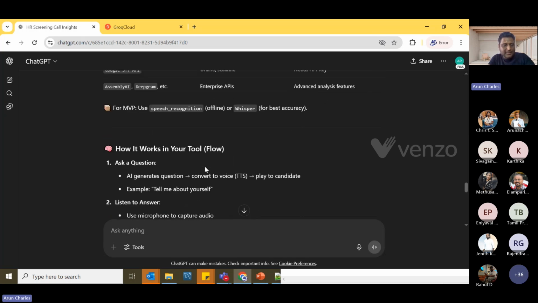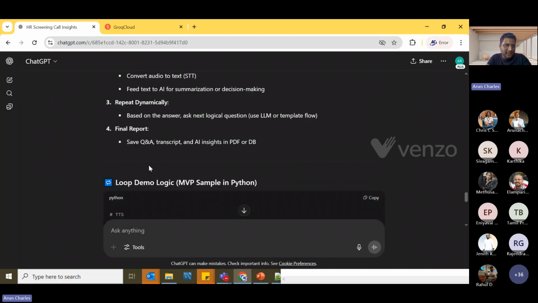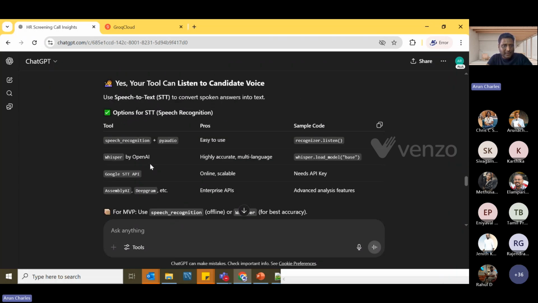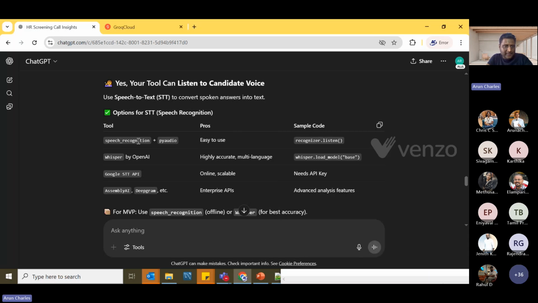And it gives you motivation that yes, we can do it, don't worry, like that. So here you can see that it is giving a Python library, pyttsx3. Please note this down. And here it is also giving some other instructions to listen.